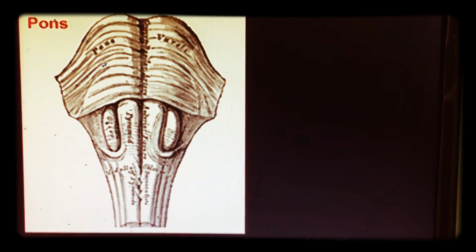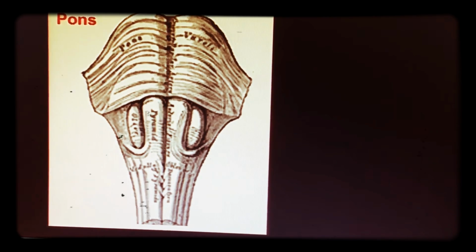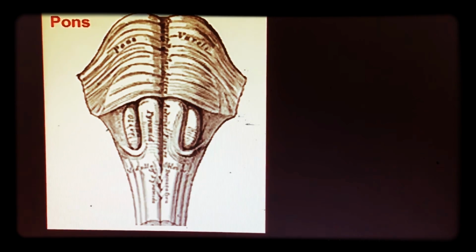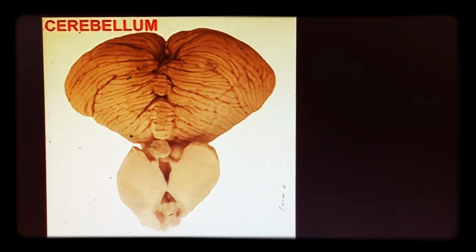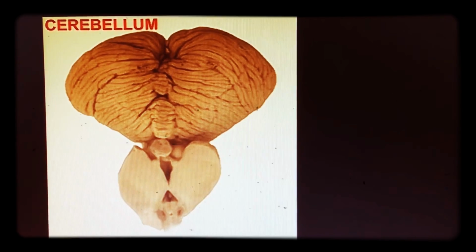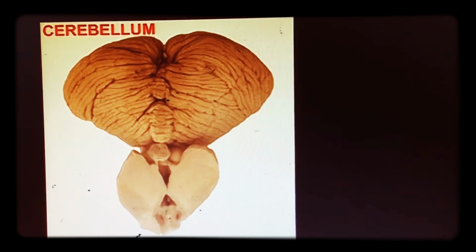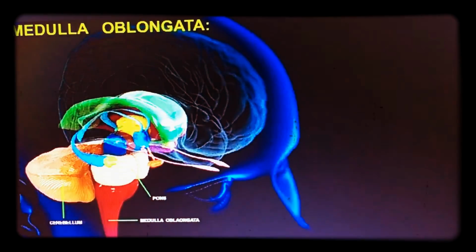Next is the hindbrain, which is divided into three parts, the pons, cerebellum and medulla oblongata. The pons has the areas for respiration and blood pressure, which are controlled by the pons. Then the cerebellum, which has a leaf-like structure. The cerebellum controls body balance and posture, the movements, the different postures and the balancing of the body. It is a part of the hindbrain.